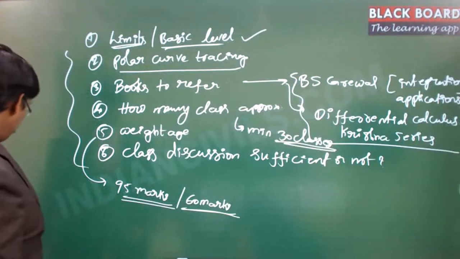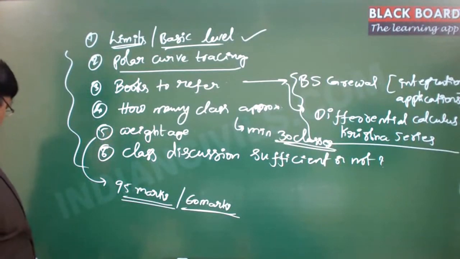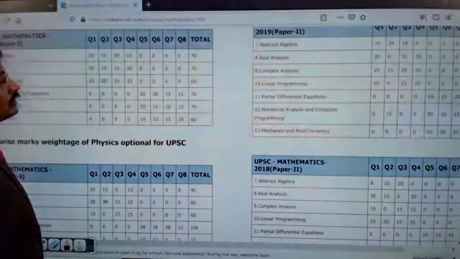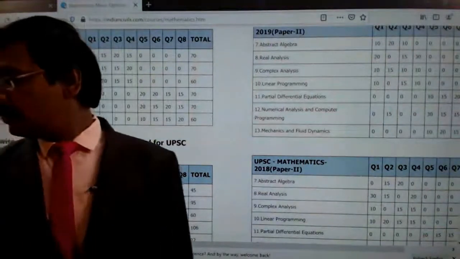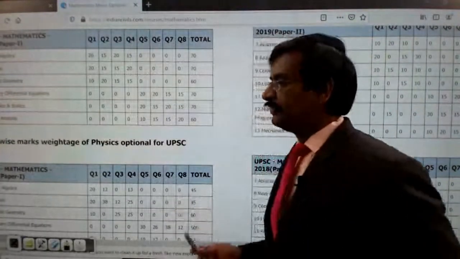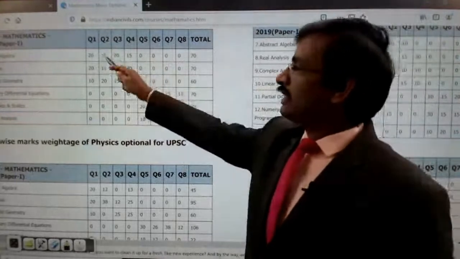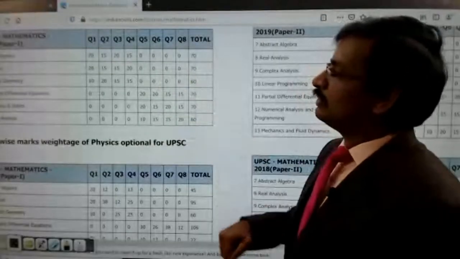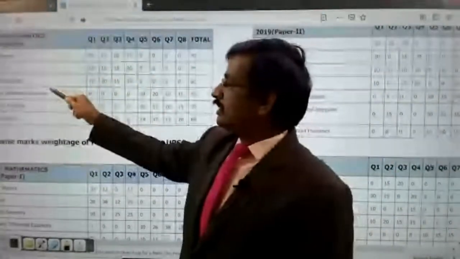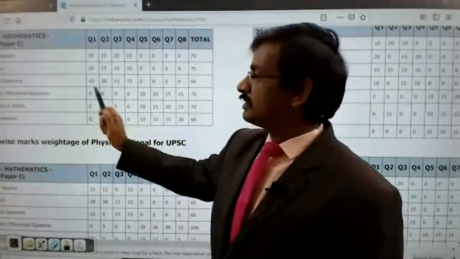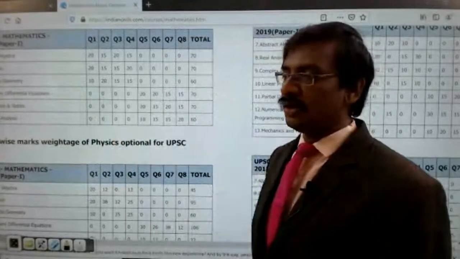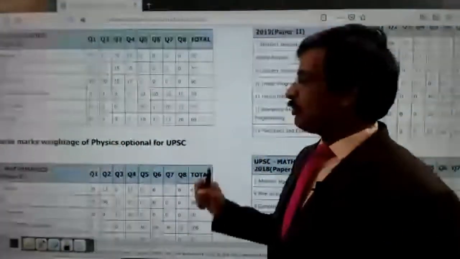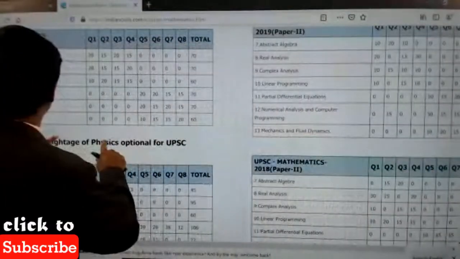Got it? Now let us see. So I'll just show you. See this, the weightage actually, if you notice in this particular one, right? So this is actually 2019 paper. And in that actually I have separated questions. So linear algebra, calculus, analytic geometry, ordinary differential equations, dynamics and statics, and vector analysis. So these are all the topics actually as part of the paper 1. So I'll just enlarge this.